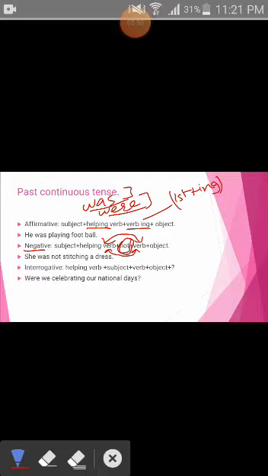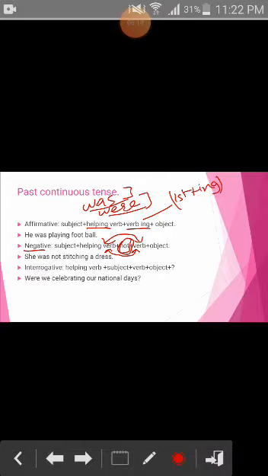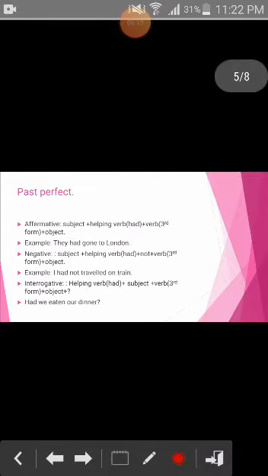It isn't difficult at all. It's the same as you have done in present continuous tense. In the present continuous tense, what were the helping verbs? Is, am, are were the helping verbs. In the past continuous tense, was and were are the helping verbs, right? Is it clear? Hopefully you understood it.